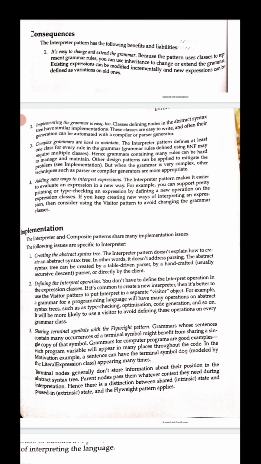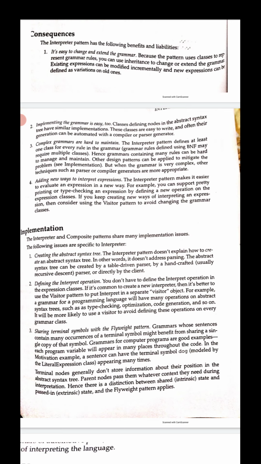Coming to the fourth consequence: adding new ways to interpret expressions. The interpreter design pattern makes it easier to evaluate an expression in a new, innovative way. For example, you can support type checking of expressions just by defining a new operation on the expression classes.